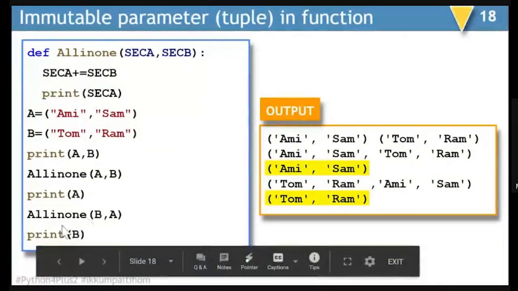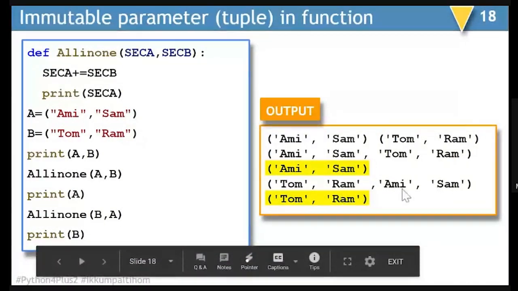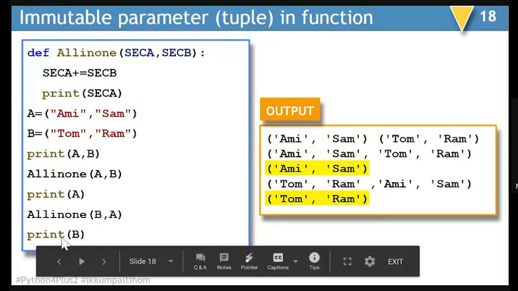Second time when I am calling in a similar way, this time I am passing B as sec A and A as sec B. So obviously sec A plus equal to sec B is going to display the value of sec A as Tom, Ram, Ami, and Sam. And obviously, as in the previous time, this did not impact the actual parameter, here also there will be no change in B. B will remain Tom and Ram.